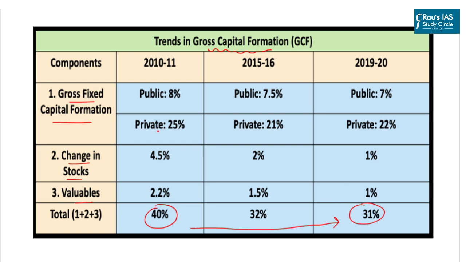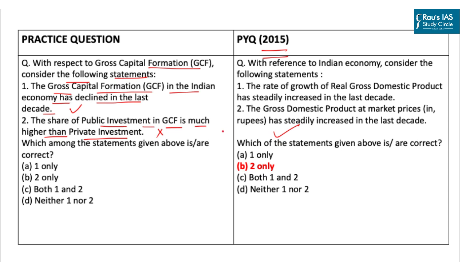Further, if we see the gross fixed capital formation carefully, we can see the private investment with regard to public investment. And we can clearly see that private investment is much higher when compared to the public investment when it comes to gross fixed capital formation. So this was our statement 2. Coming back to the question, it further says which among the statements given above is or are correct, and the correct code will be option A, that is only statement 1 is correct.